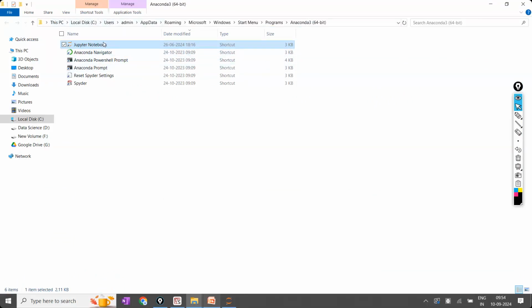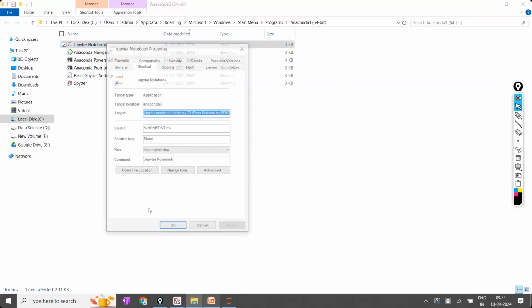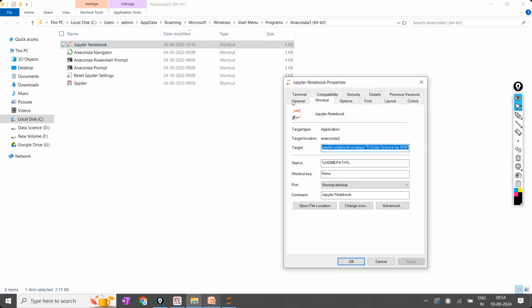Now right click on this, click on the properties, and in the properties you have to get into the shortcut. There is an option called shortcut. In the shortcut there is a word called target. In the target, move your mouse to the last. After moving the mouse to the last, inverted commas will be available. Inside the inverted commas, just add the path, Data Analytics by SRK. Add the path within the inverted commas. Don't delete the inverted commas.